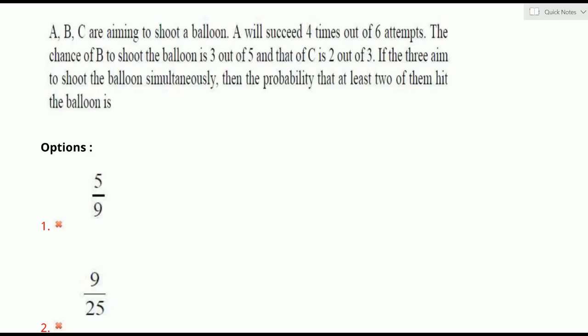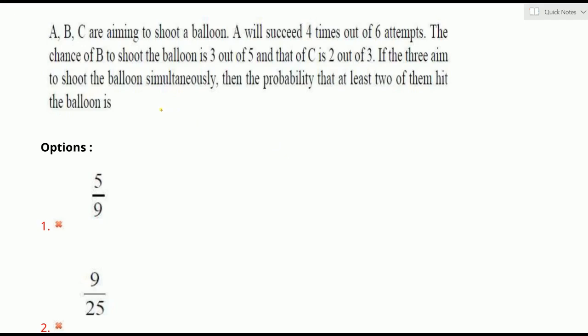If A, B, C are aiming to shoot a balloon, A will succeed 4 times out of 6 attempts. The chances of B to shoot the balloon are 3 out of 5 and that of C is 2 out of 3. Means the probabilities of success of A, B, C are given. If the 3 aim to shoot the balloon simultaneously, then the probability that at least 2 of them hit the balloon is what? At least 2 of them hit the balloon means a majority, 2 members, up to a maximum of 3 members hitting the balloon.